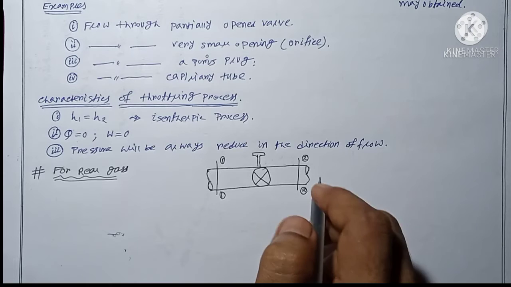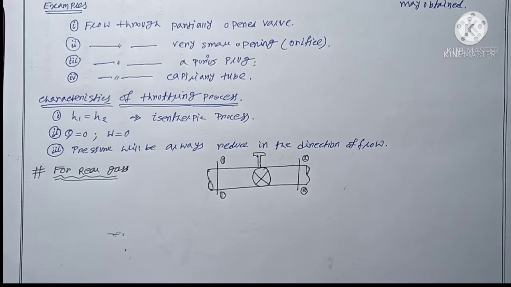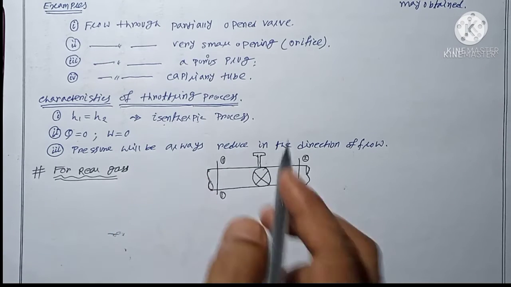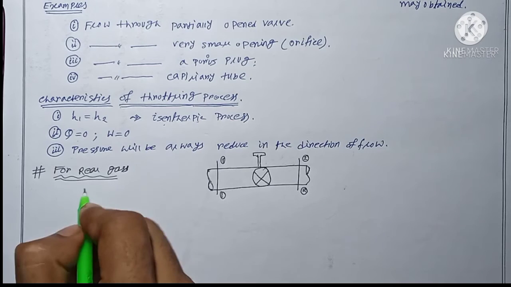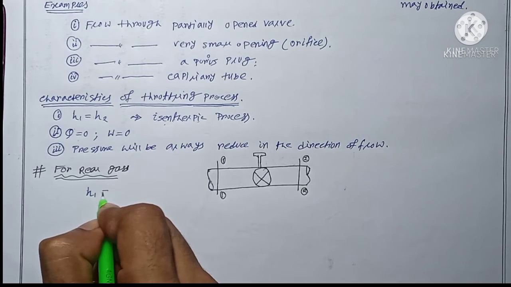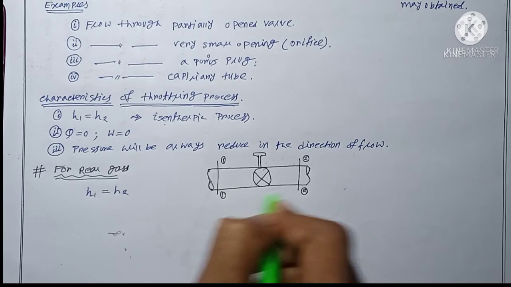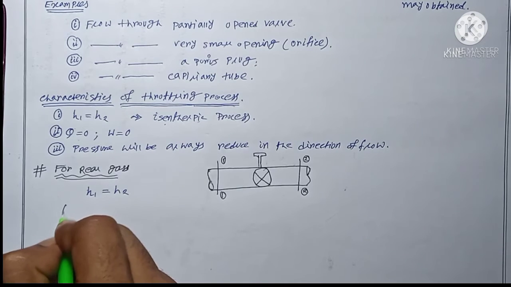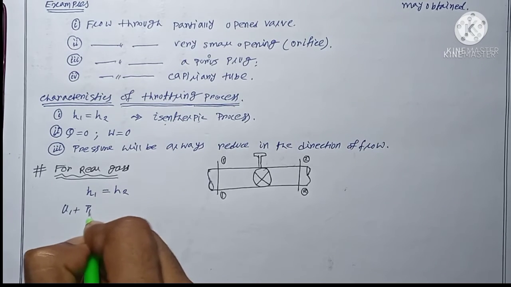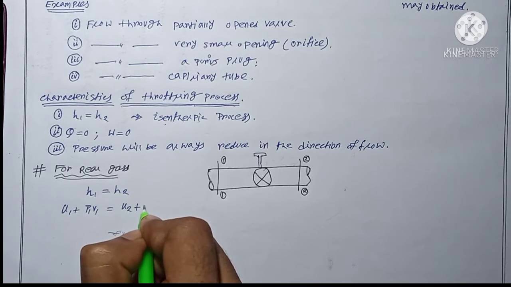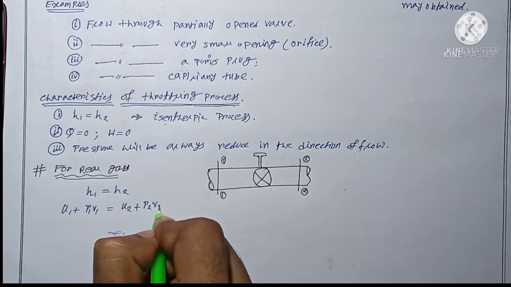The very important characteristic of the throttling process is that it is also known as an isenthalpic process, meaning the specific enthalpy at section 1 and section 2 is constant. This specific enthalpy is represented by U1 plus P1 V1, and similarly for section 2, U2 plus P2 V2.